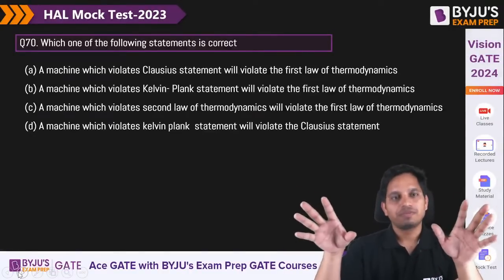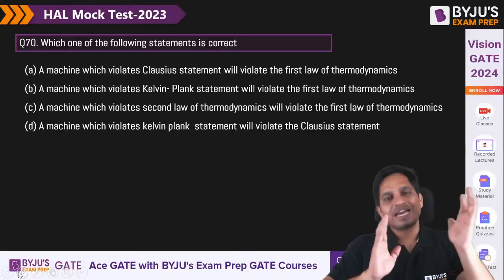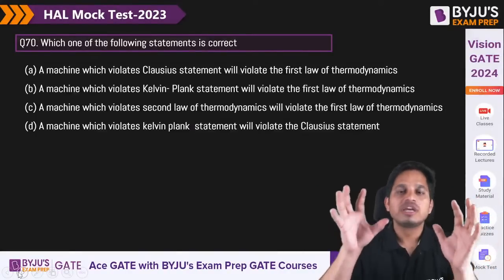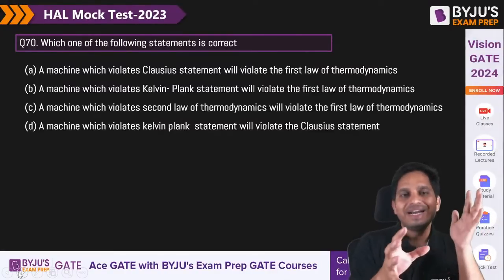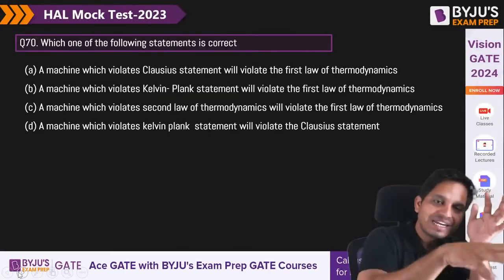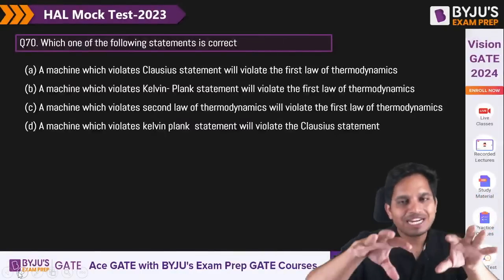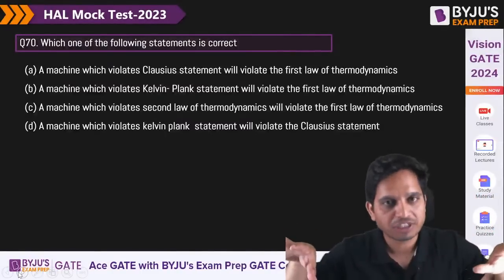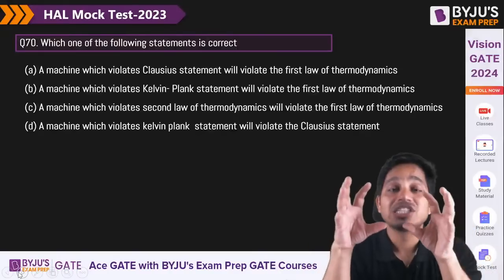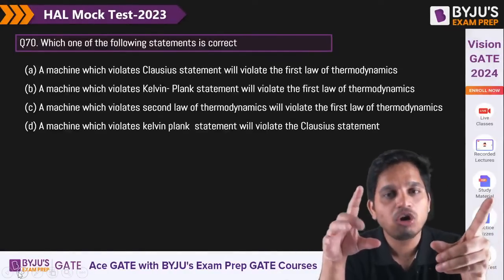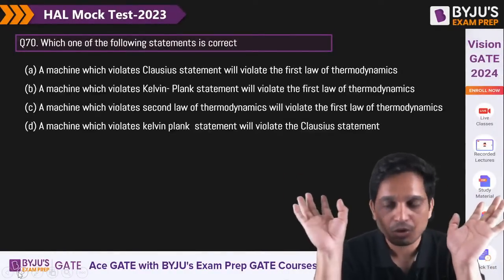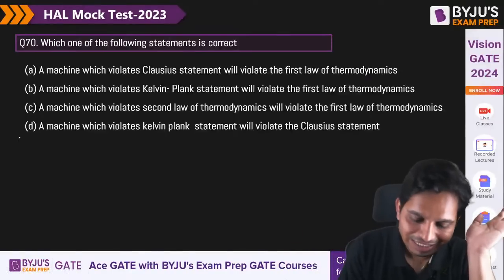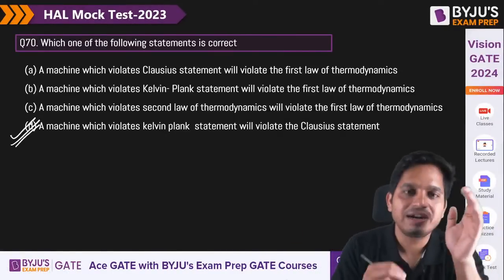Okay, so again, second law and first law, they are independent laws. Second law must be followed for any process to be possible. Violation of second law does not guarantee violation of first law. But violation of one statement of second law will guarantee the violation of the other statement of second law. Okay, chalo, so D is the correct answer.